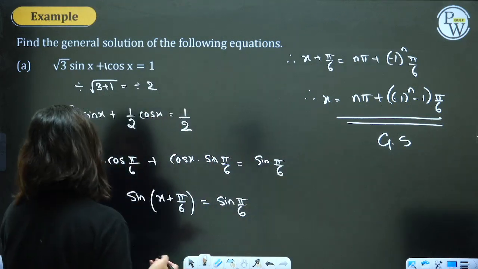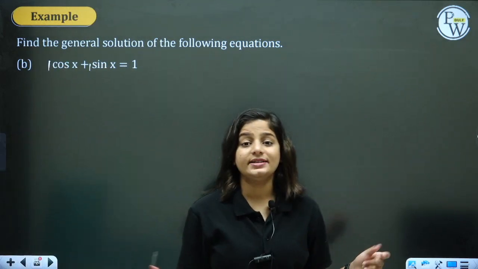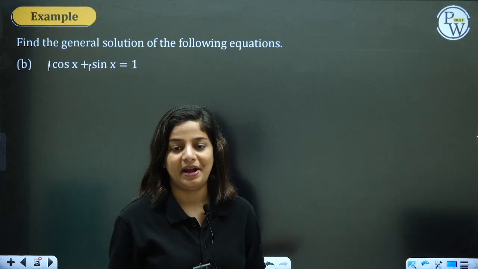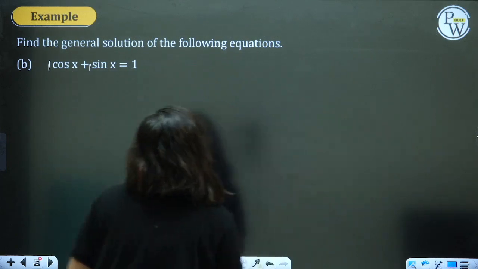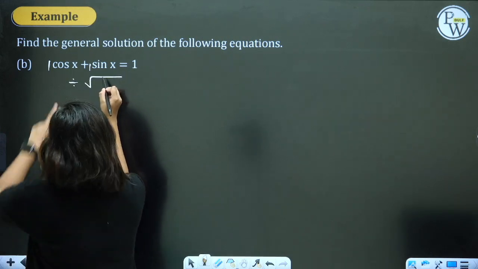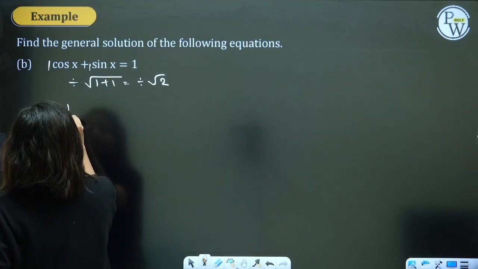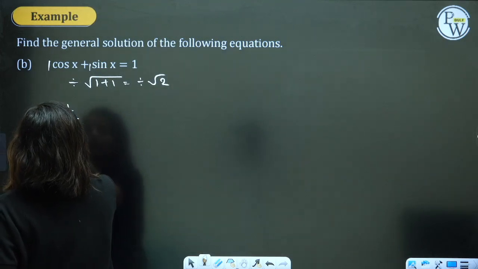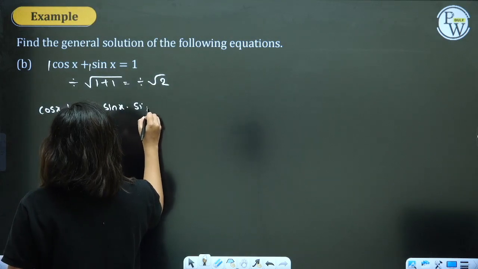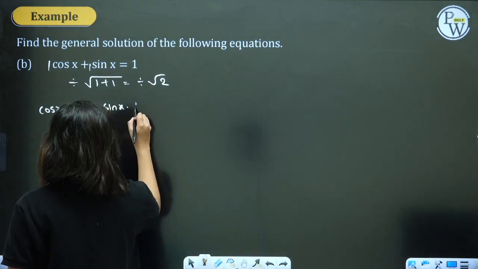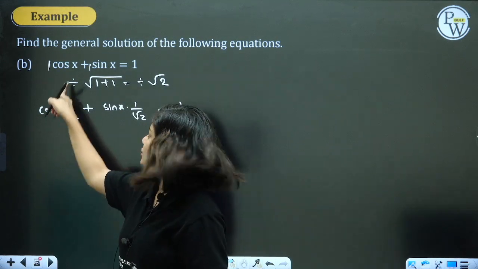Next question similarly. Let's practice a little. Okay. A cos x plus b sin x equal to 1. Let's convert it into a formula of cos. That is, divide by root of a square plus b square. Divide by root 2 on both the sides. 1 by root 2 cos x plus sin x into 1 by root 2 is equal to 1 by root 2. We are converting this into a cos formula for a simple reason.